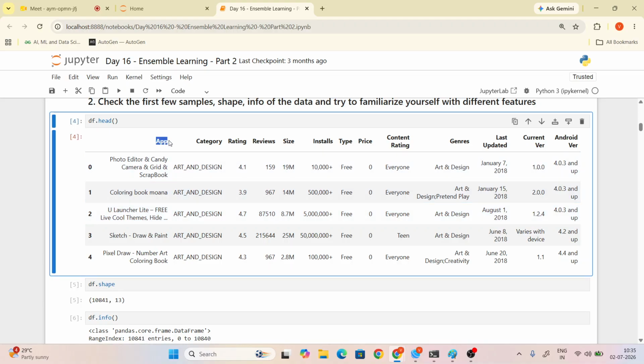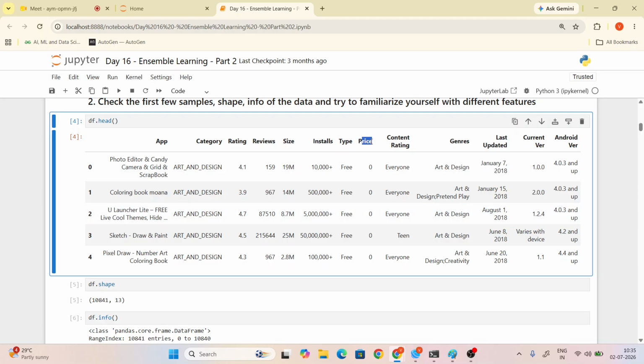So first one is app and the second one is category. You can use any app, Instagram, photo editor, video or any app. This is the category: arts and design, games, family, entertainment, movies, like that. And this is the rating for the application, and these are the reviews of the applications. These are the sizes, 19 MB or KB, like that. So this is the installations count, and this is the type, whether the app is free or paid.